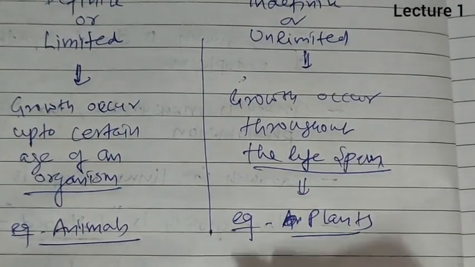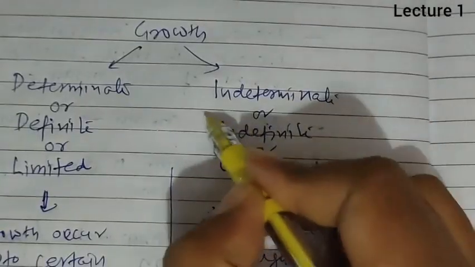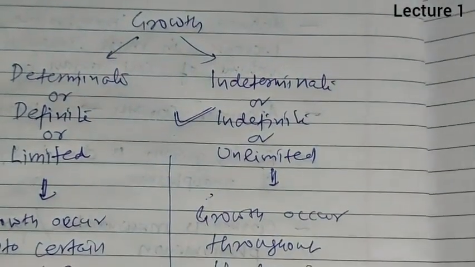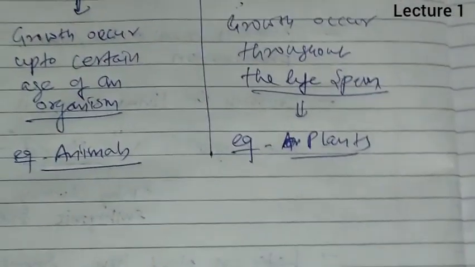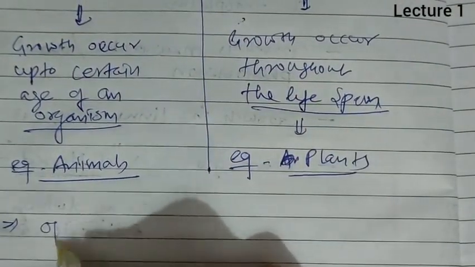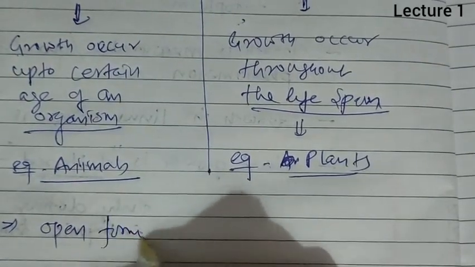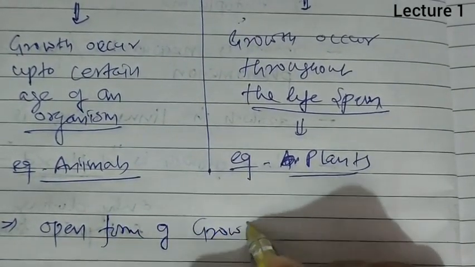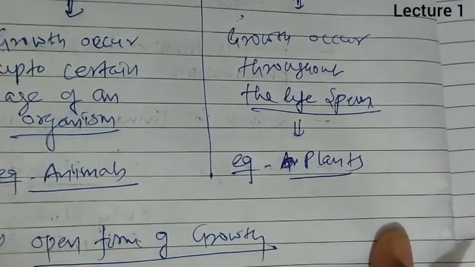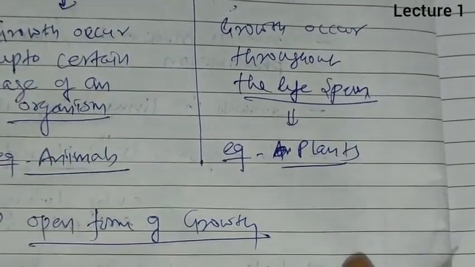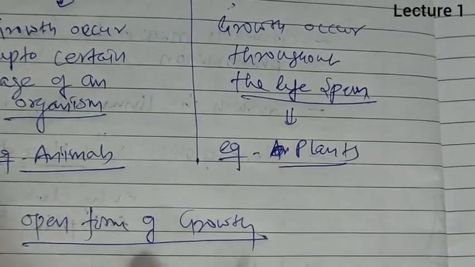In plants we find indeterminate, indefinite or unlimited growth, but this is an open form of growth, because this growth continues throughout life and from specific areas, that is meristems.